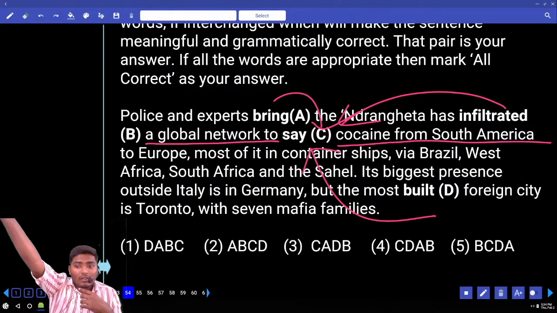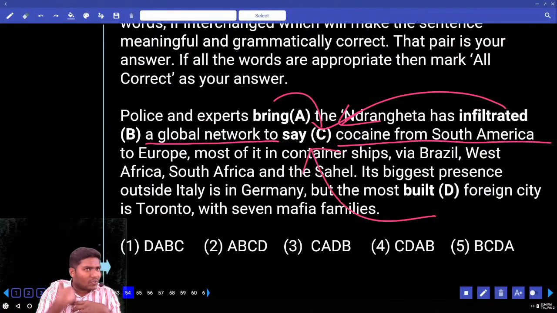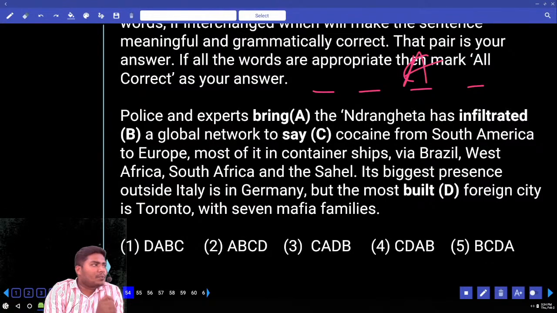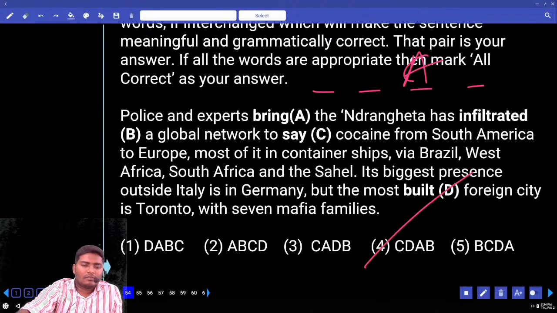Network to bring cocaine from South America, network infiltrated cocaine, network to build cocaine. Tell me your answer. From South America. Now what can we use here? Bring cocaine from South America. So in these 4 parts of the sentence, then A must be used in which position? 3rd position. Okay. Now tell me how many options carry A in the 3rd position? What is that answer? 4th one. That is your answer.